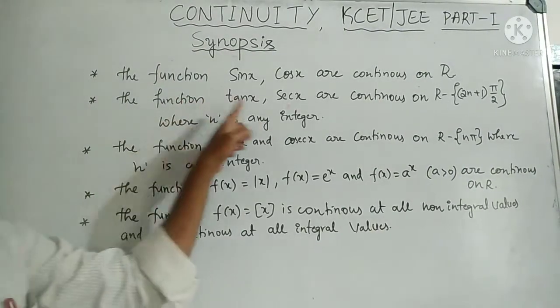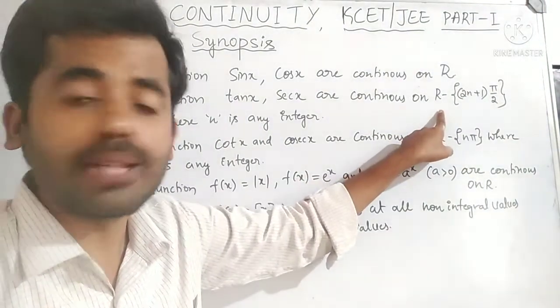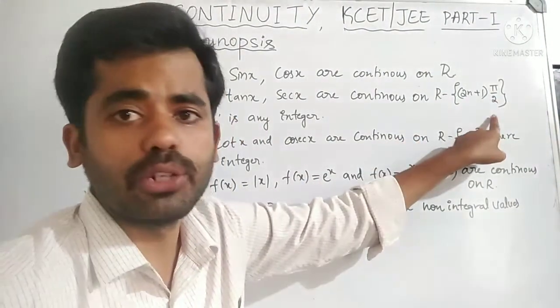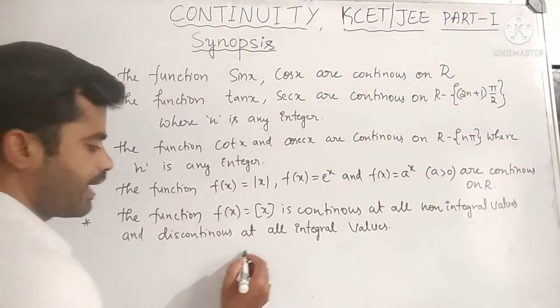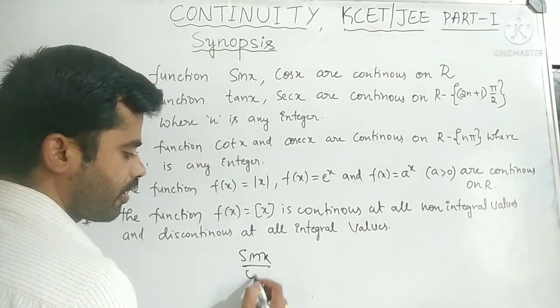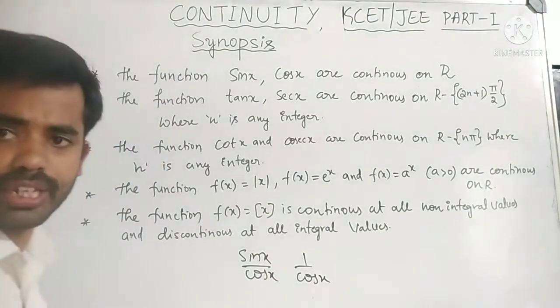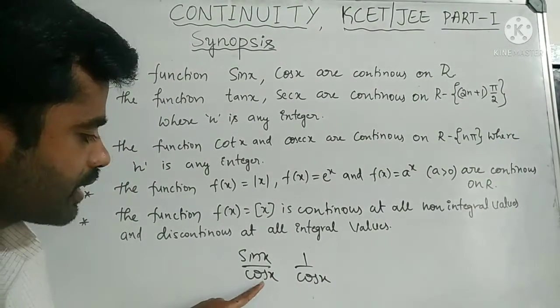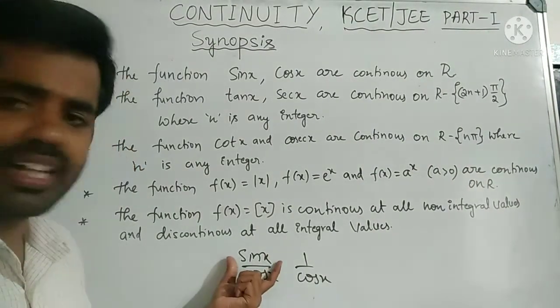Now the functions tan x and secant x are continuous on the set of real numbers except odd multiples of pi by 2. Why odd multiples of pi by 2? Tan x means sin x by cos x, and secant x means 1 by cos x. If the denominator cos x is 0, the function is not defined.